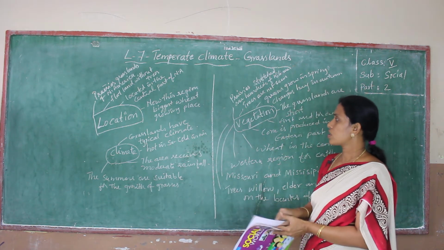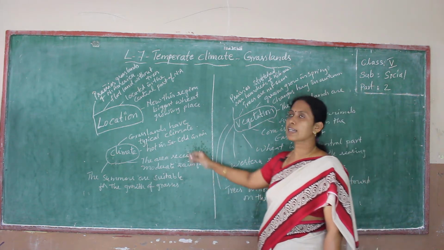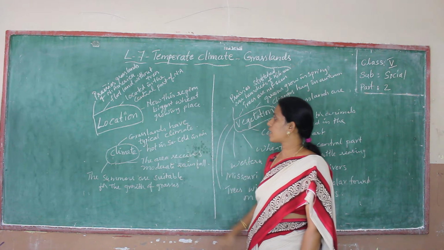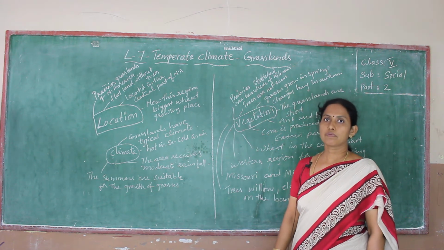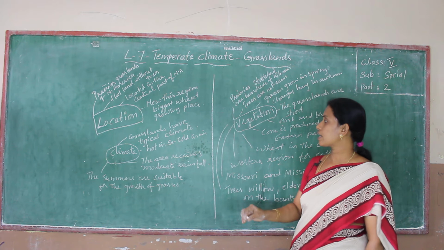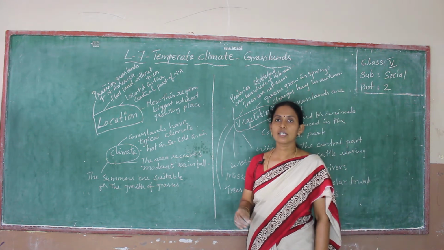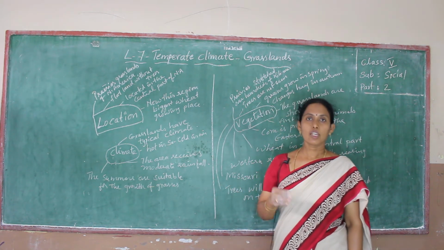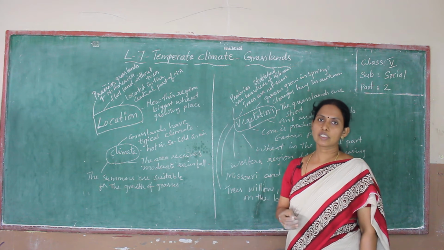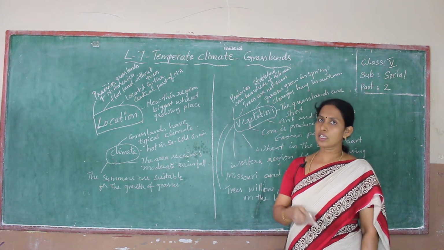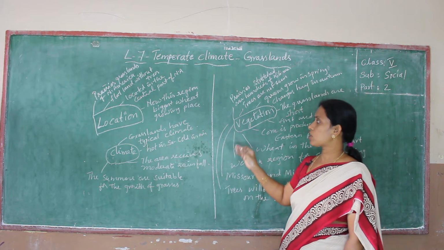What is the climate? How is the climate in this region? Grasslands have a typical climate. As I said in the last class, it is very hot in summer and very cold in winter. That is the climate of this region.